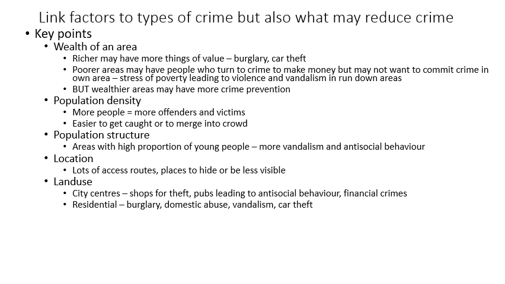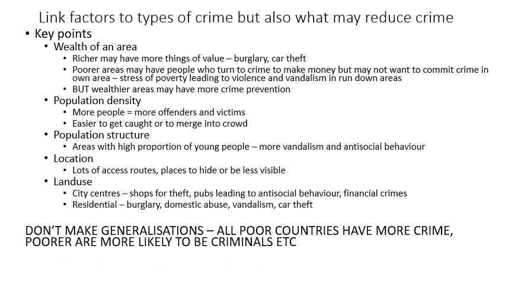So you could look at the richer areas, the type of poorer areas, but also think about, well, what might reduce the importance of that factor? So yes, the richer may have things of more value, but they're more likely to have more crime prevention to reduce the risk of crime affecting them. Maybe poorer areas, people may turn to crime to make money if they're struggling in poverty. Or sometimes poverty can lead to violence and vandalism in rundown areas. But that doesn't mean you don't still have those issues in richer areas as well.